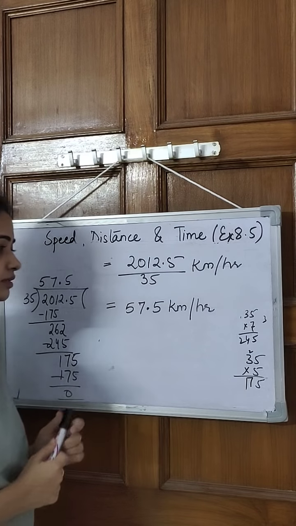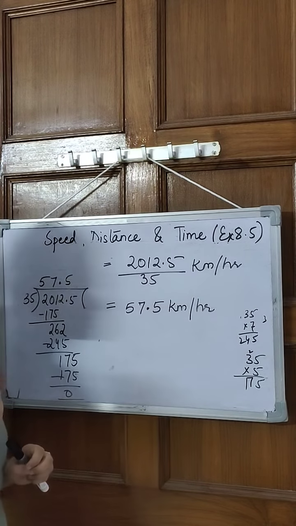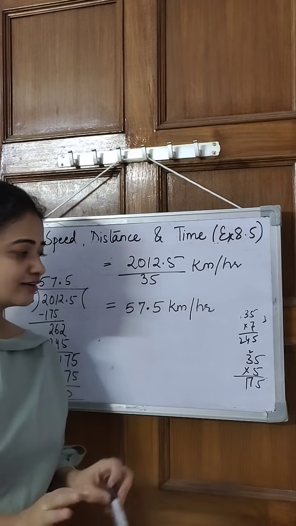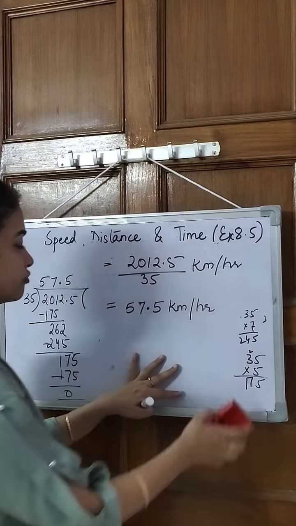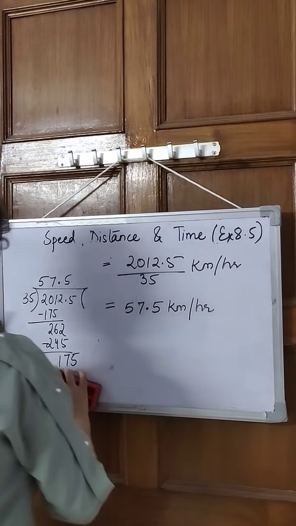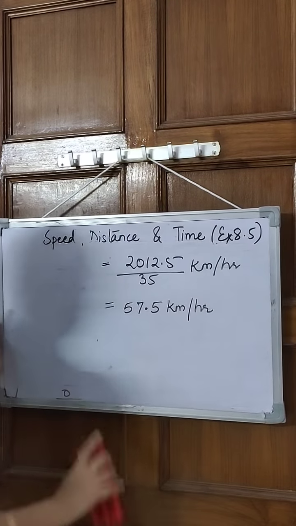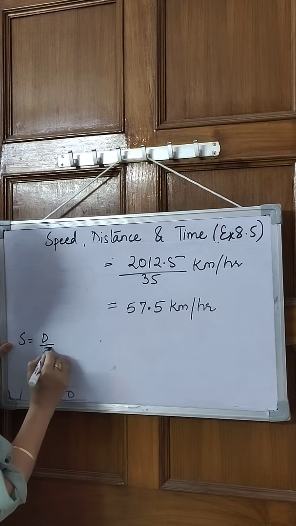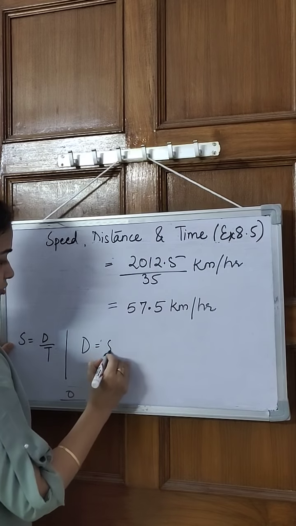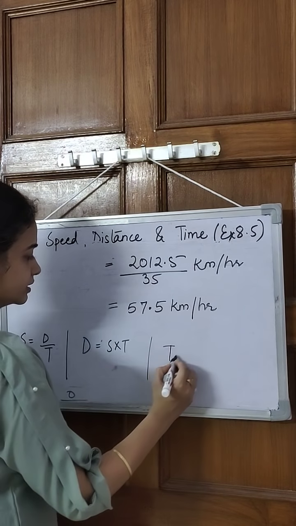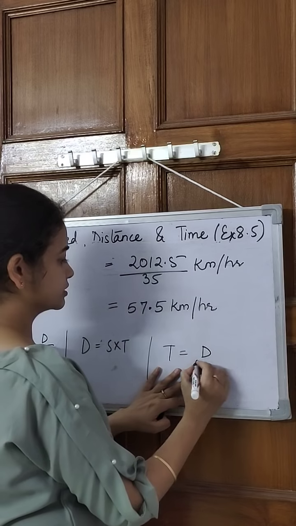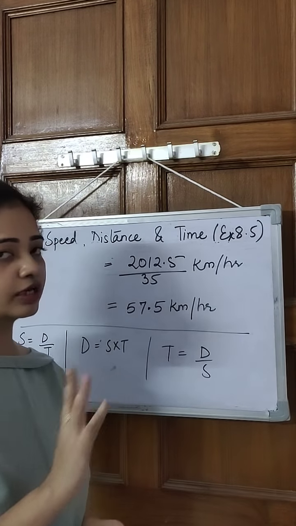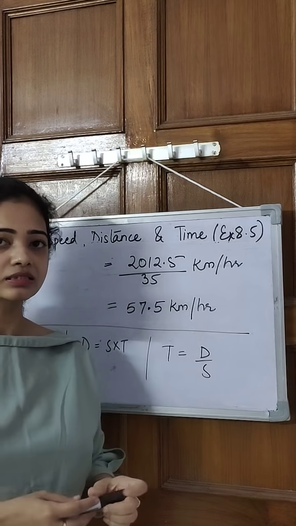Okay, so these questions are really very easy. Everywhere you have to simply use the formula that we have done. So what is the formula? And it's an easy trick. With the help of that triangle, you can remember those formulas. So speed is equal to distance upon time. Distance is speed into time, and time is distance upon speed. With the help of these three formulas, you can find out any of the three terms which is being asked.